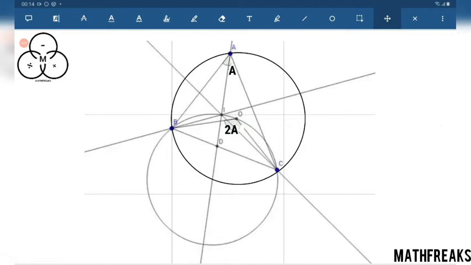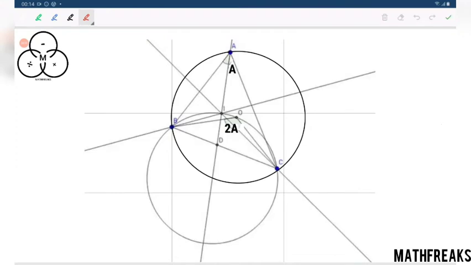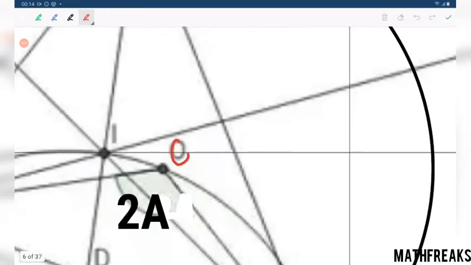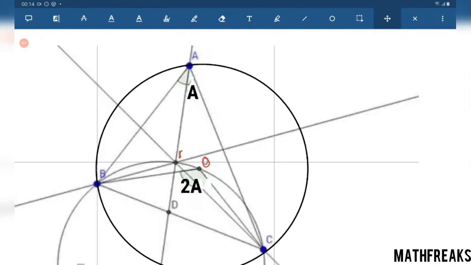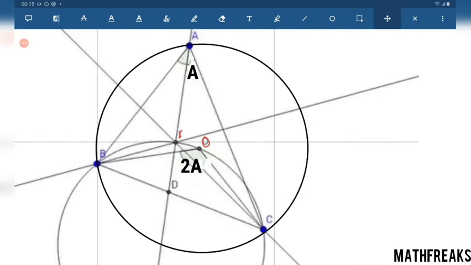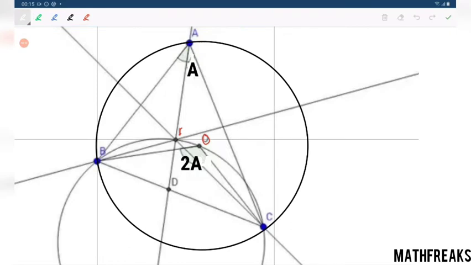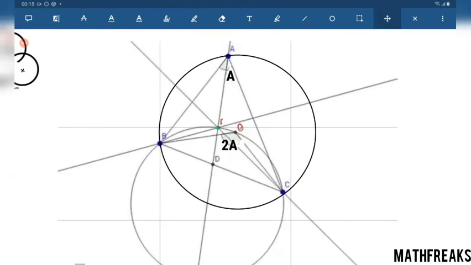ABC is the triangle, O is the circumcenter. We can see that this is O, this is I. O is the circumcenter lying in the interior and I lies on the circle passing through B, O and C. This is point I.